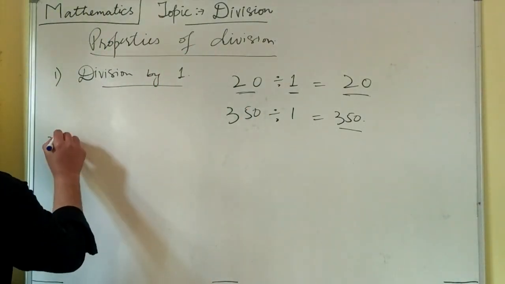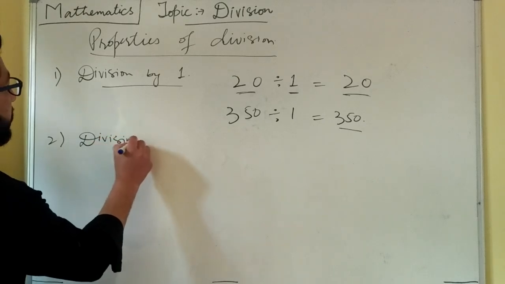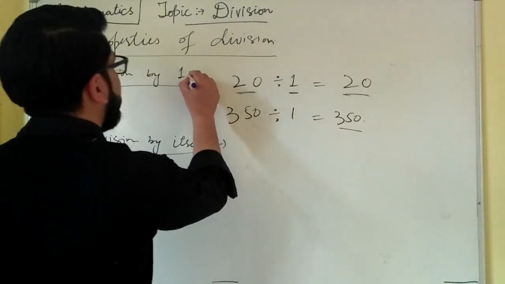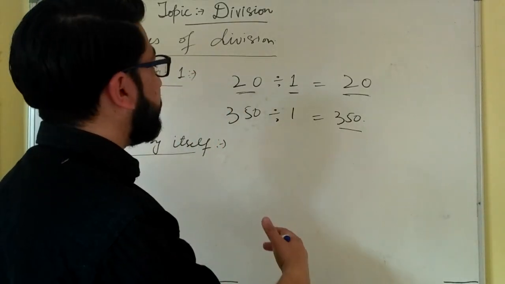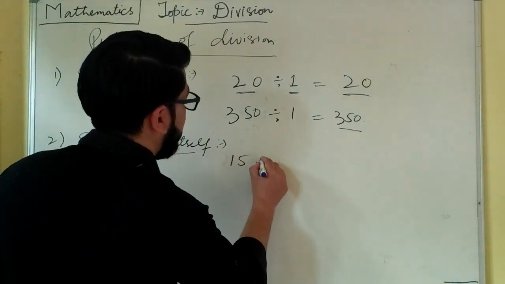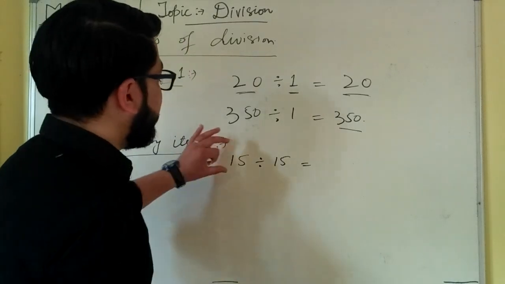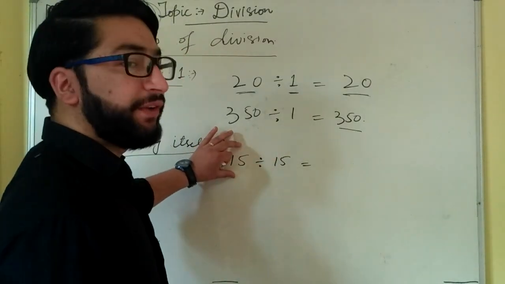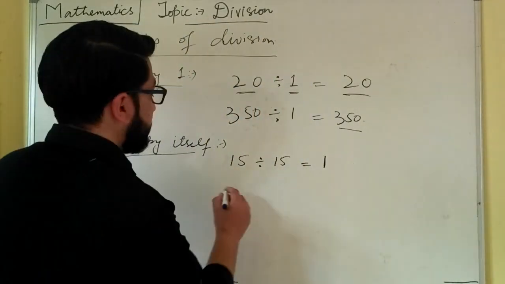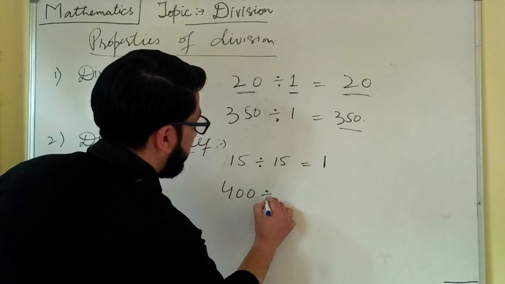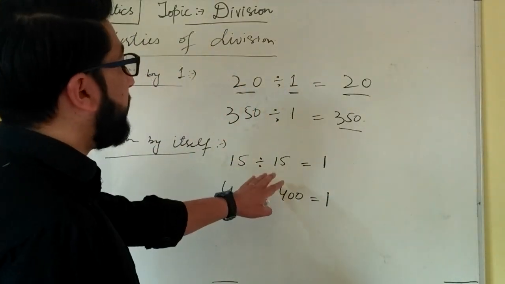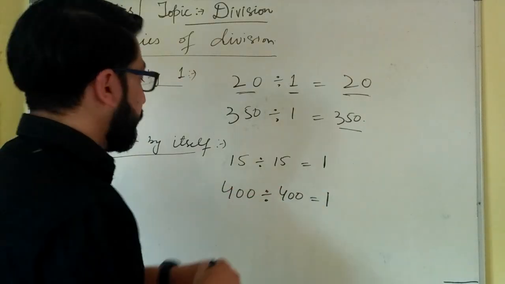Then the second property, that is division by itself. Whenever we divide any number by itself, our answer or our quotient will be 1. Suppose here I am dividing 15 by 15. So here our divisor is 15 and our dividend is 15 as well. When we divide a number by itself, our quotient will always be 1. Suppose I am dividing 400 by 400. So our quotient will be 1, because whenever we divide a number by itself, our quotient will be 1.